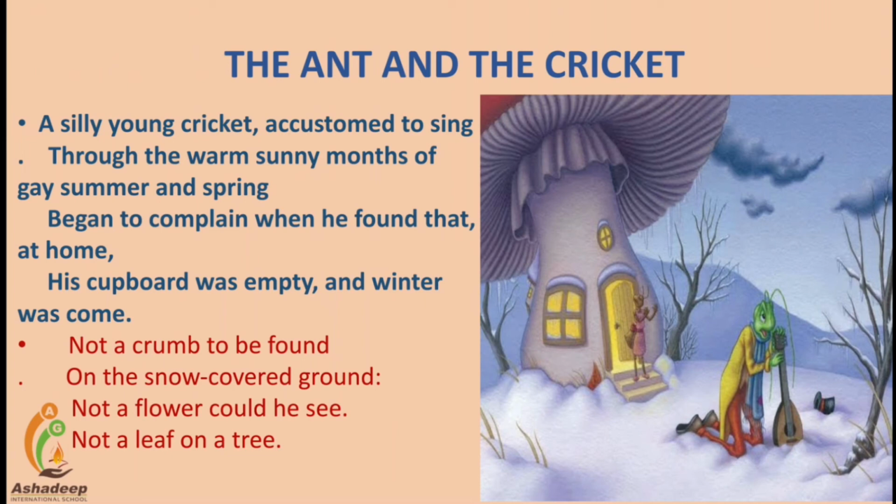Now look at the second stanza of this poem. Not a crumb to be found on the snow-covered ground, not a flower could he see, not a leaf on a tree. It means when the earth was covered with ice and snow, he found that he had nothing to eat. There were no flowers and no leaves on the trees.